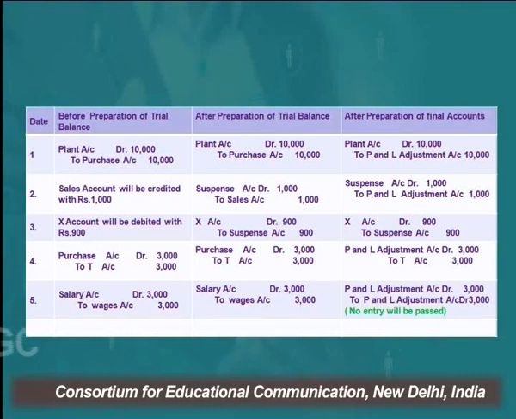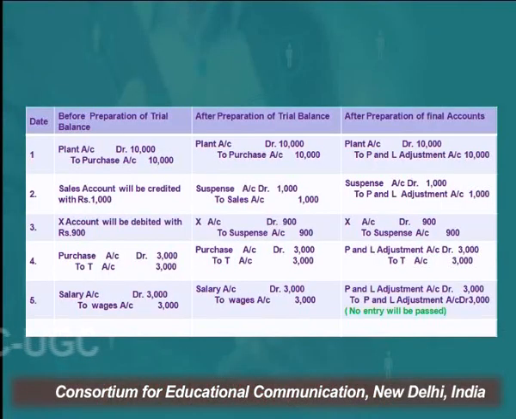The next transaction is: sales day book was cast short by rupees 1,000. Casting means total. So we have done totaling of the sales day book short with rupees 1,000. So how to record this?